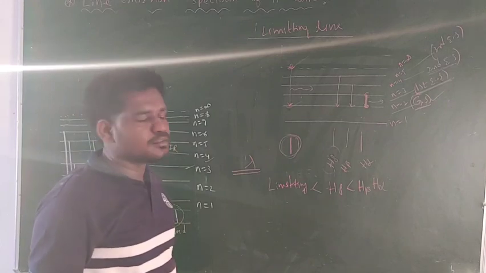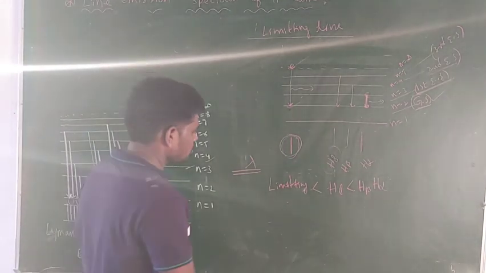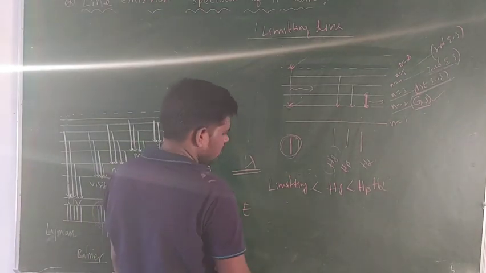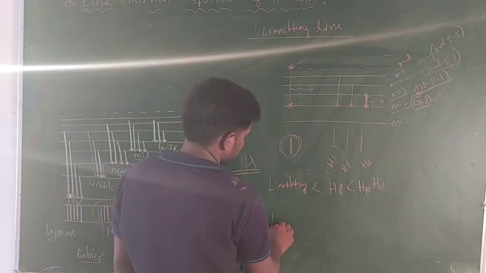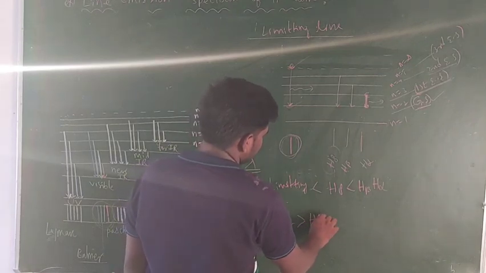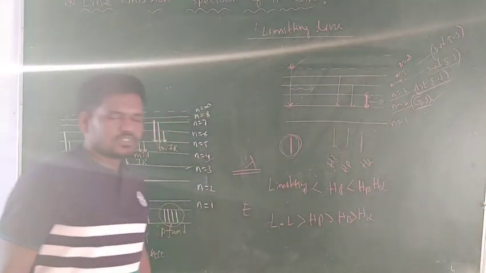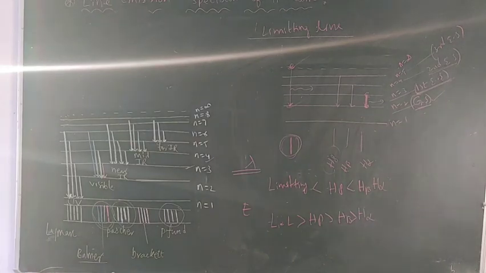So which one contains more energy? That one with the small wavelength. So now if you want to write the energy order, it will be the reverse. So first you need to take limiting line, and after that H gamma, and next one H beta, and the next one H alpha. So this is about hydrogen spectrum.